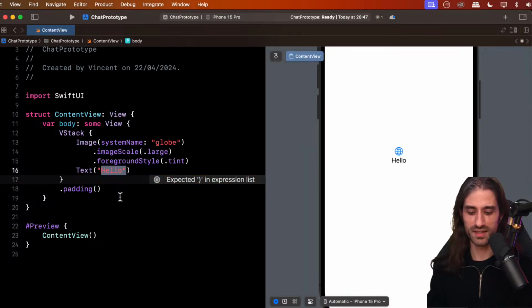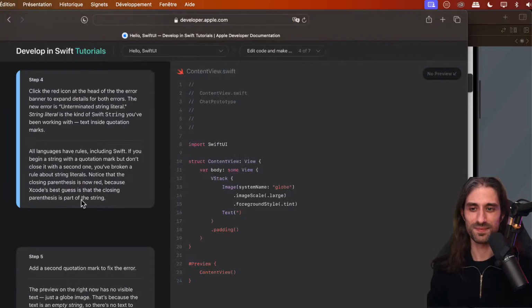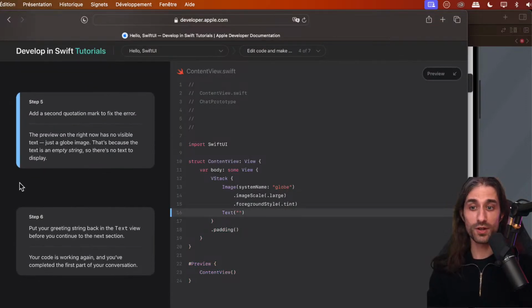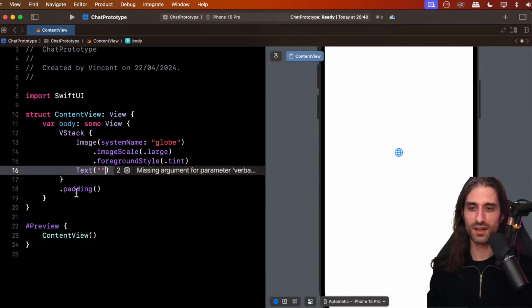All right. Now let's get back to how it was. It was like this. Okay, it was like that. So we're going to add a second quotation mark to fix the error. So like that. Now the code is correct because we pass in an empty string, so a string that contains 0 characters, and this is valid.